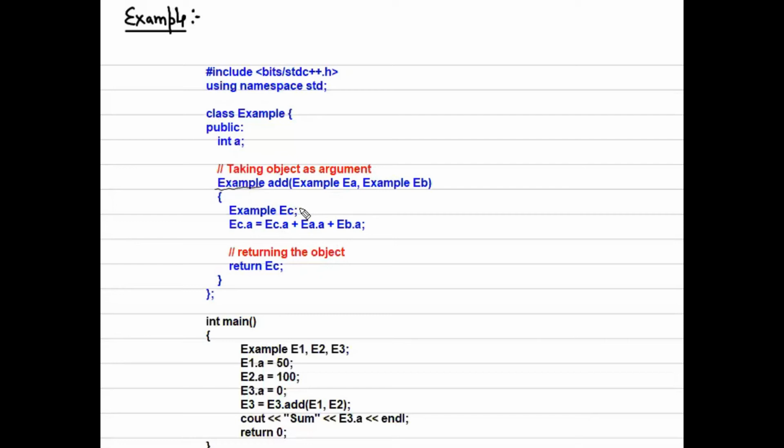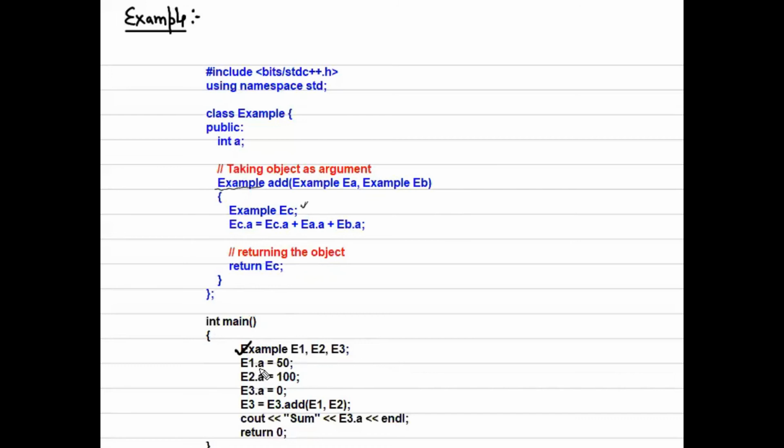So let's say we have taken example ec as our object, and ec.a, the variable, is initially 0, or we have to decide this initial value before the function call. In int main, we have created three objects, e1, e2, e3.